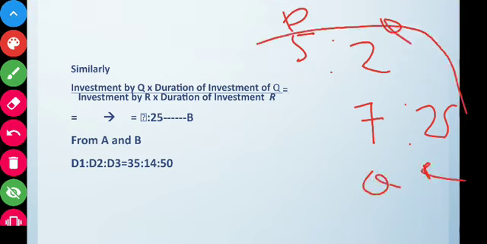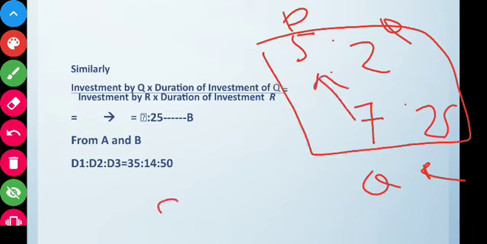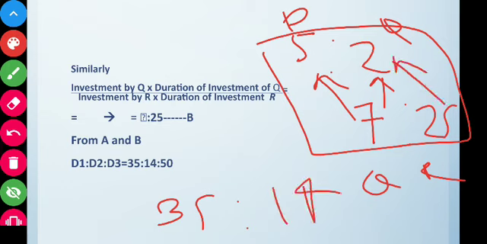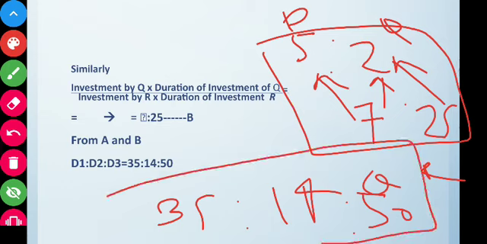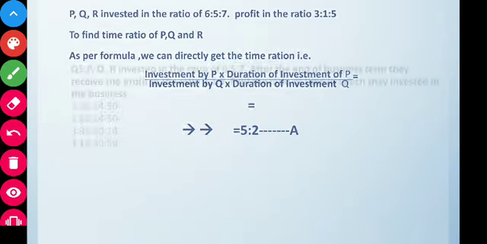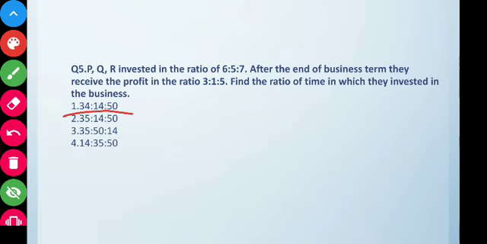If we want to combine these ratios, then we first multiply this one, that is 5 into 7 is equal to 35, is to, then we multiply these two, 14, and then we multiply these two, 50. So the correct answer will be 35 is to 14 is to 50, the ratio of the time duration of investment of P, Q and R, and this is given here in option number 2. So option number 2 is correct.